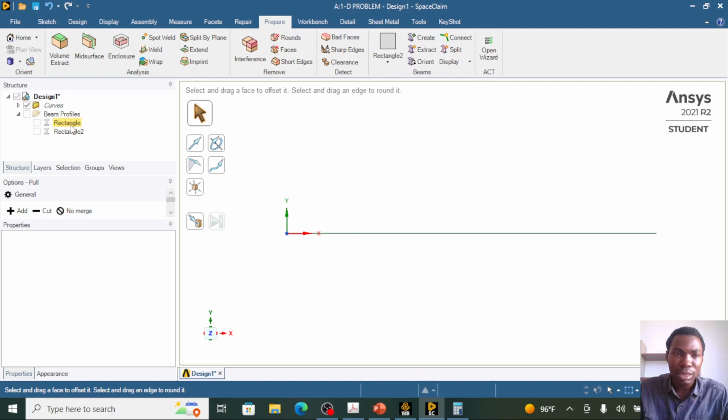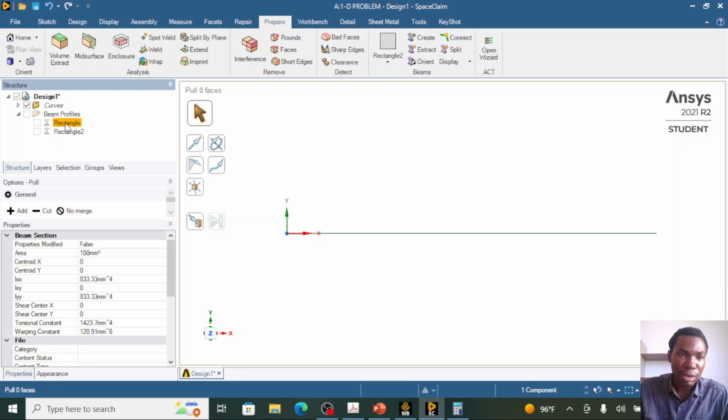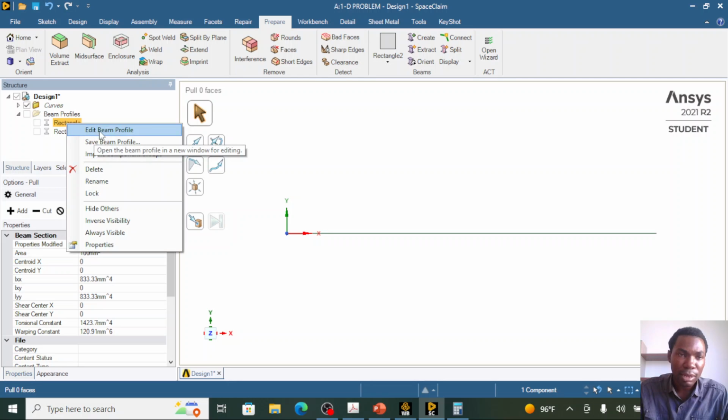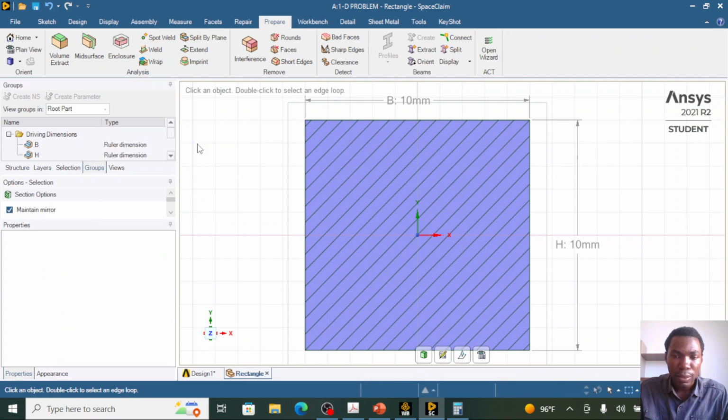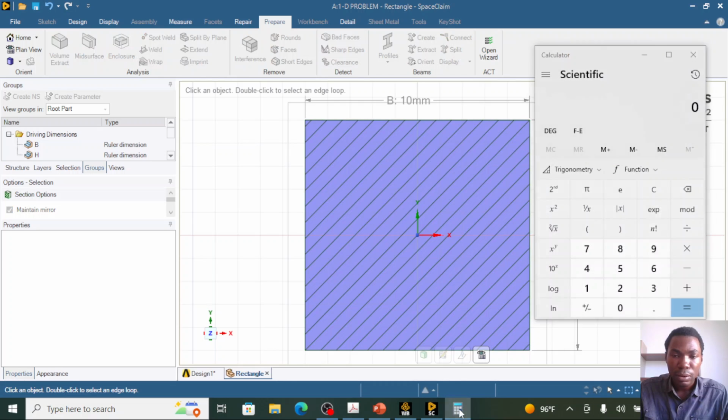But we need to edit the dimension of the rectangle to fit the problem statement. So I click on rectangle and I right click on it and click on edit beam profile.